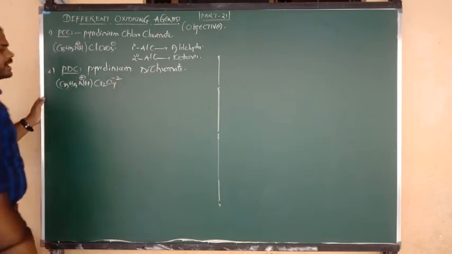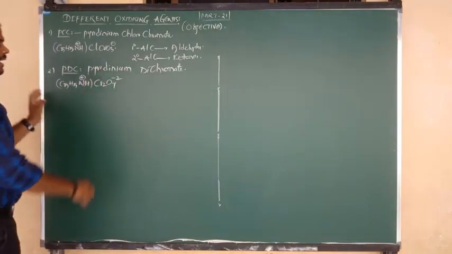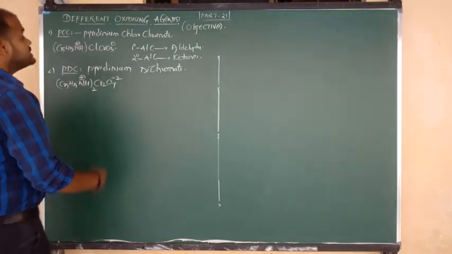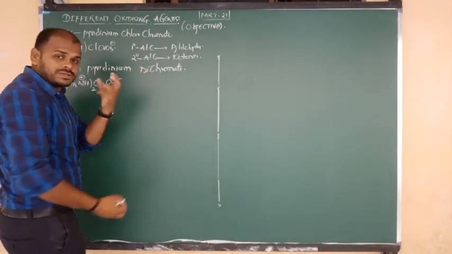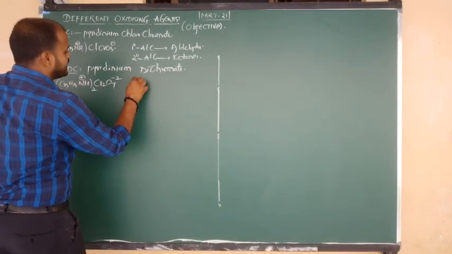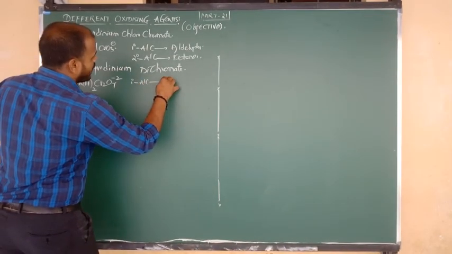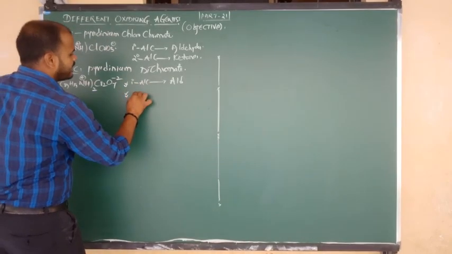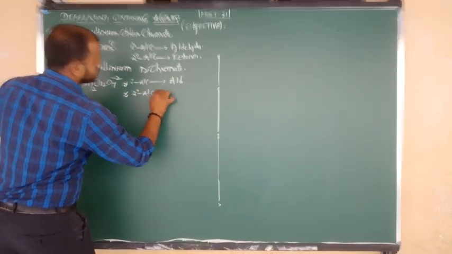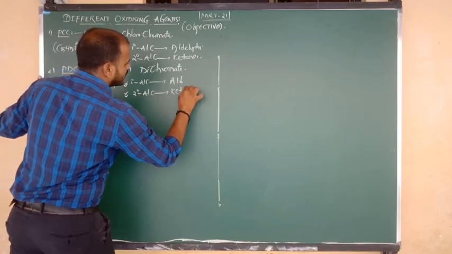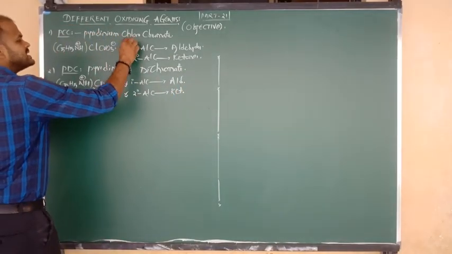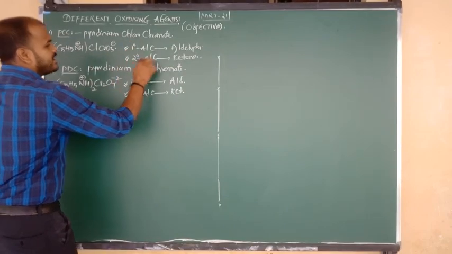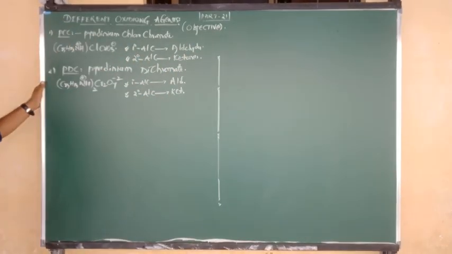The formula of dichromate is Cr2O7 with charge minus 2, so here it is taken twice. It is an oxidizing agent. It oxidizes primary alcohols to aldehydes and secondary alcohols to ketones. Same story as PCC: primary alcohols to aldehydes and secondary alcohols to ketones. Good.